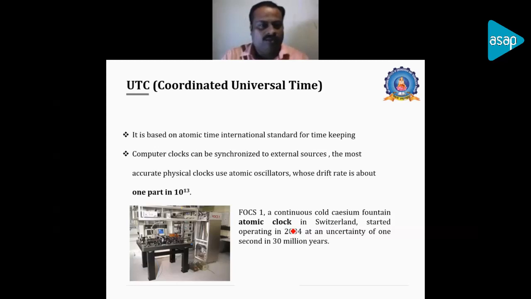This way, we can say that the clock drift is very low in the atomic clock. So the clock drift issue is very low, and it is very feasible to update our nodes and overcome the problem of clock skew.